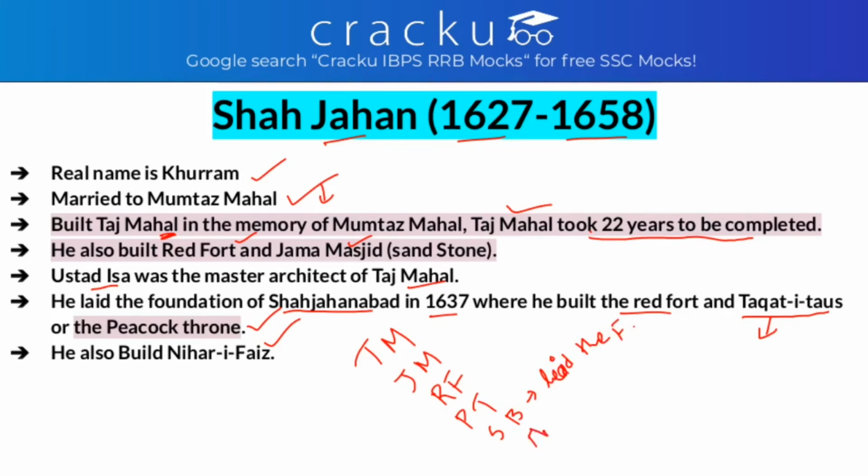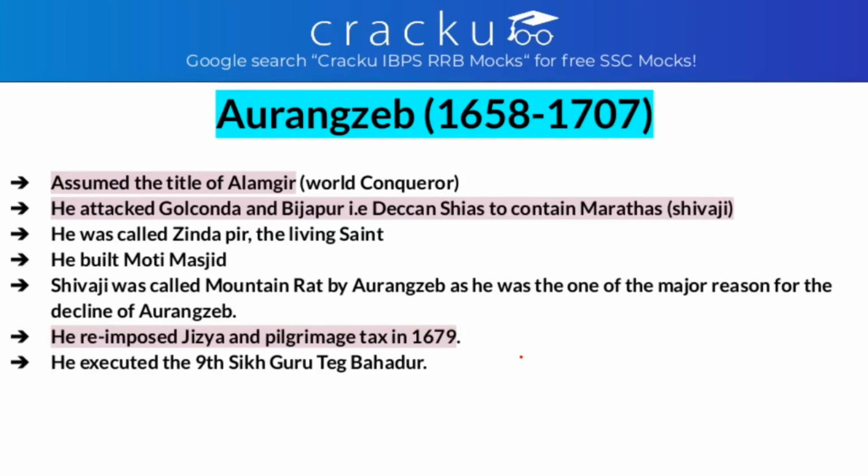And he built Nihar-e-Faiz. So these are the important ones. The master for Taj Mahal was Ustad Isha. He built Jama Masjid, which is of sandstone, Red Fort, Peacock's throne, also called Takht-e-Taus, and this was built in Shahjahanabad. So after Shah Jahan, let's see the other ruler, that is Aurangzeb.